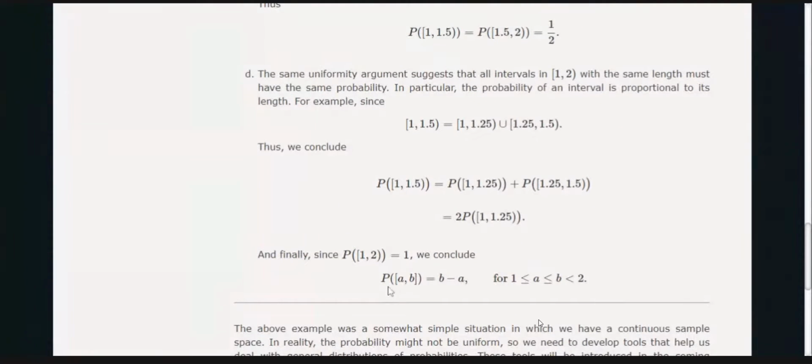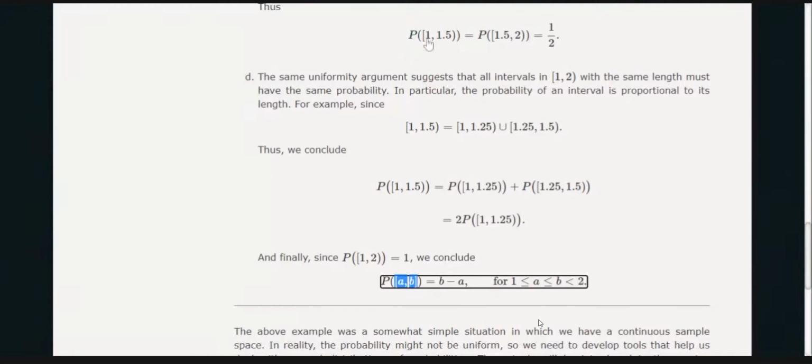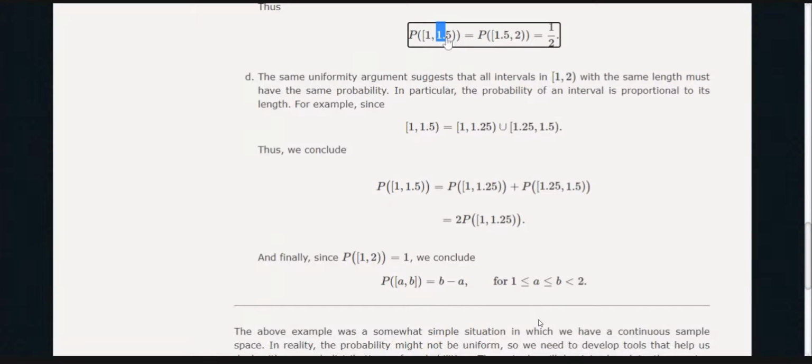So if earlier they asked the probability of the interval from A to B, with A and B lying between 1 and 2, it is B minus A, because here again the length of the interval is 0.5, so 0.5 is the probability.